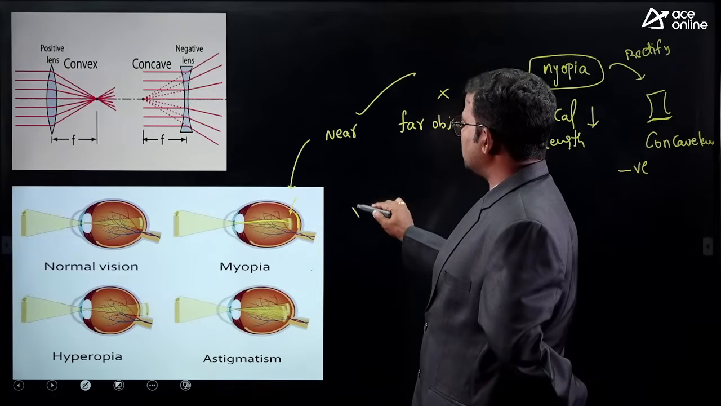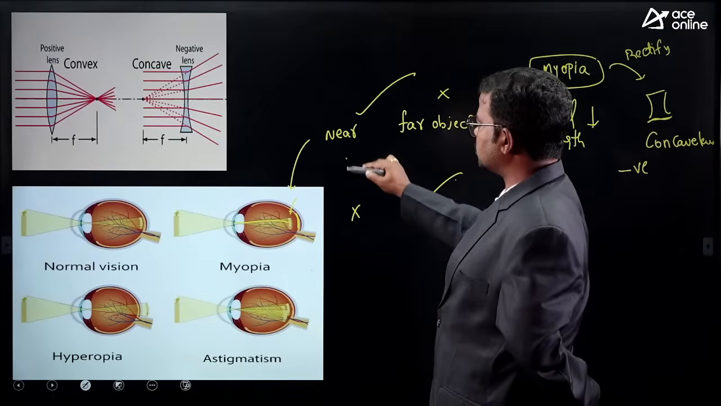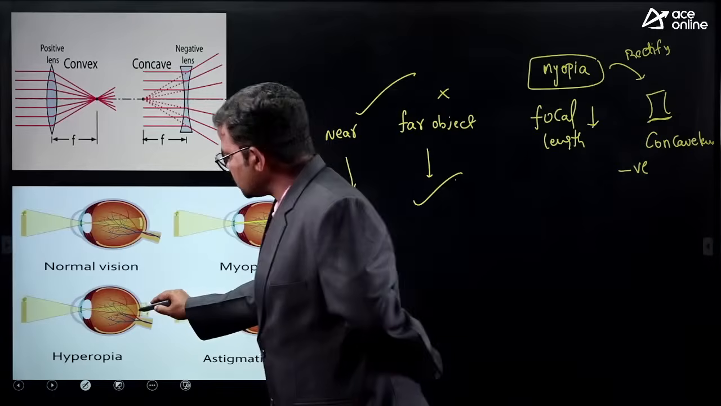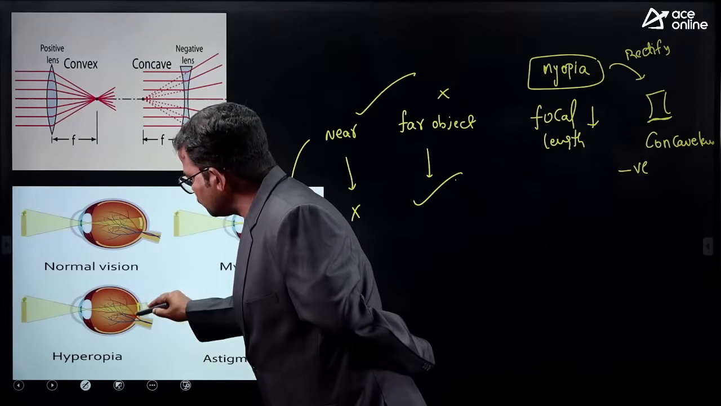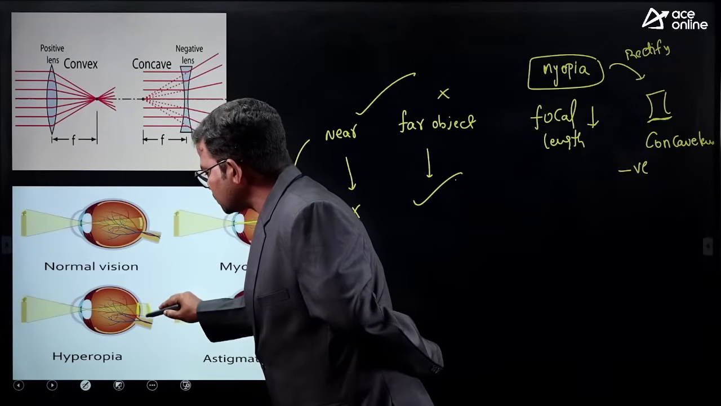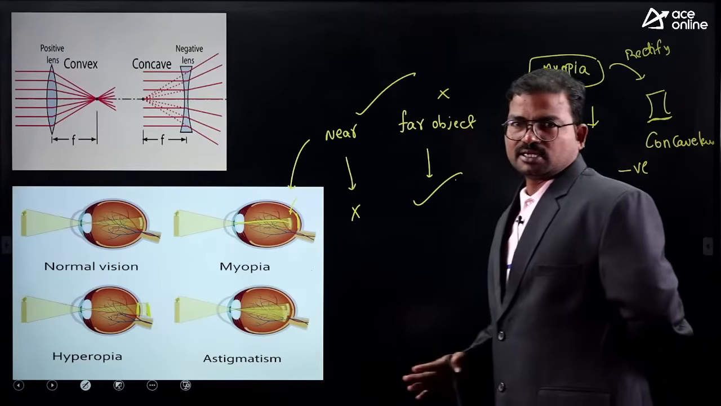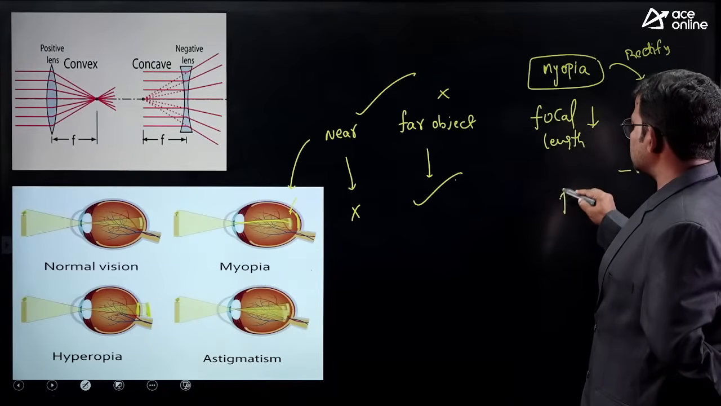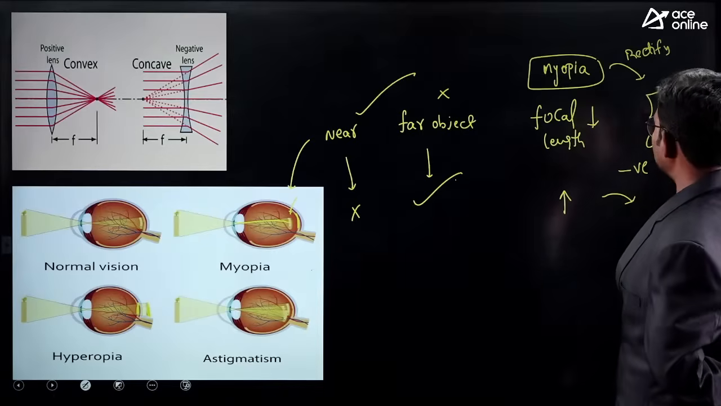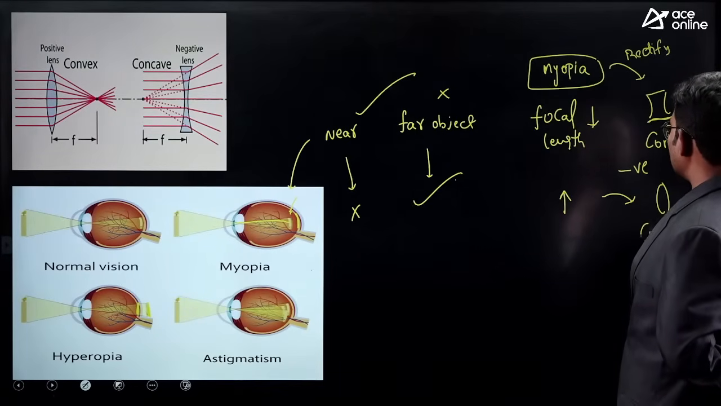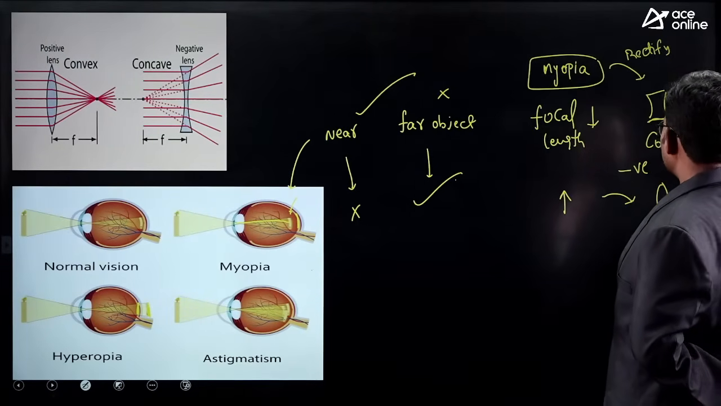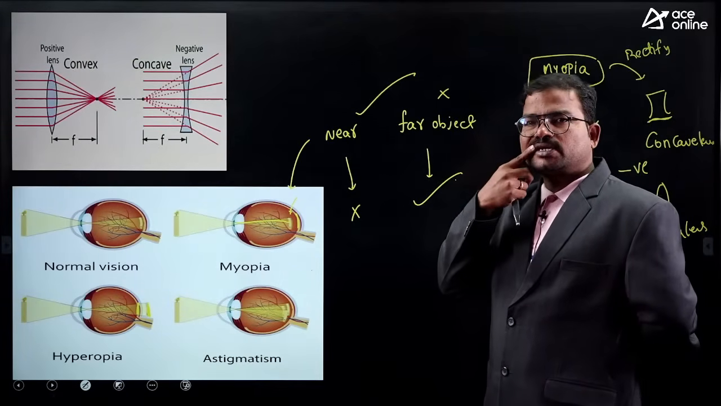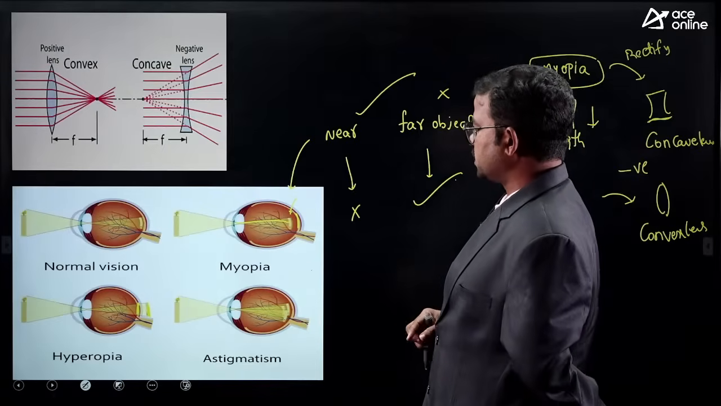Near objects are not visible, far objects are visible. So the reason is the focal length. Actually, the image should be focused on the retina, but instead the image has been focused beyond the retina. Because of that, focal length has been increased. To reduce the focal length, we should use a convex lens. Which is the best example of a convex lens? Our eyeball, camera lens. These are all treated as the best examples of a convex lens.